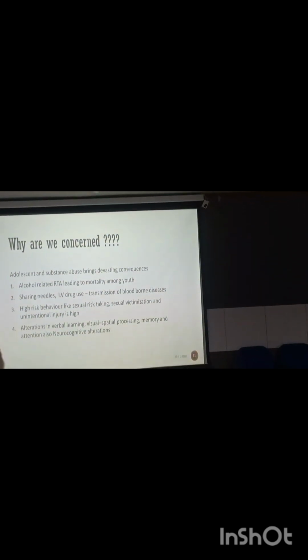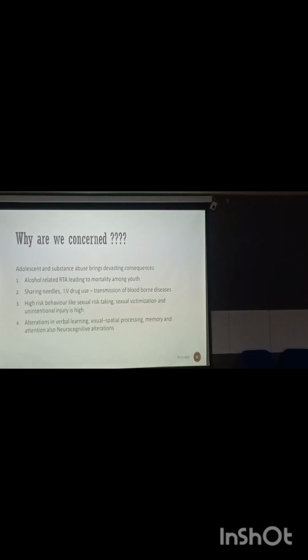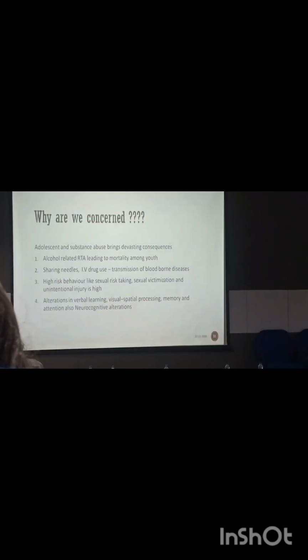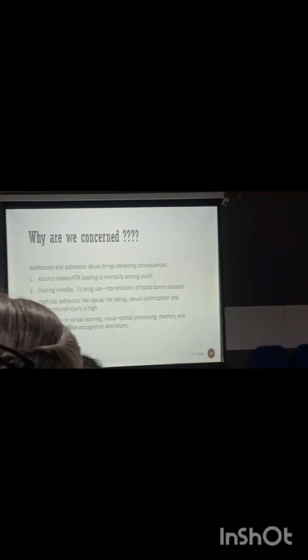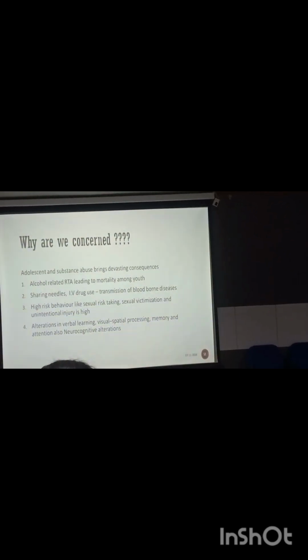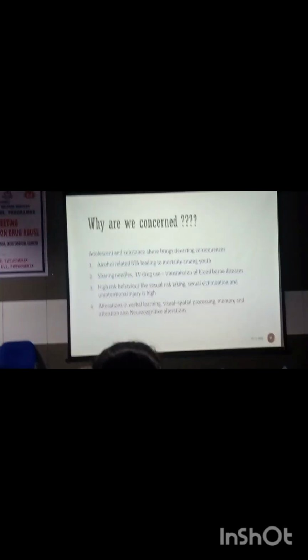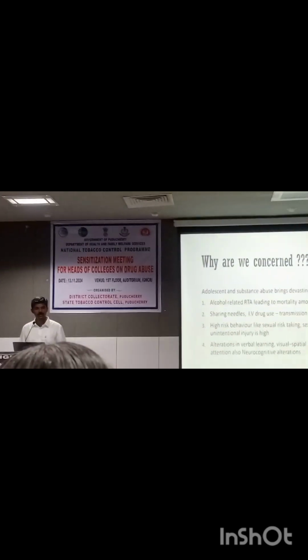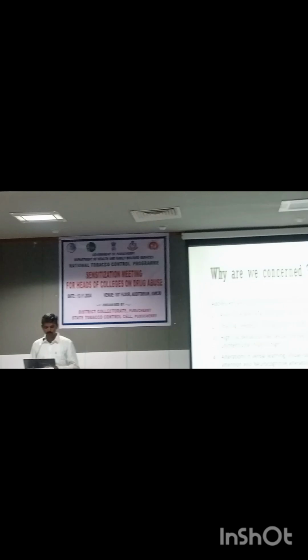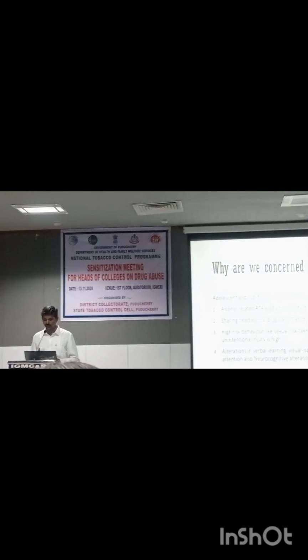So finally, why are we concerned about adolescents using these tobacco products, these substances? Alcohol-related road traffic accidents leading to sudden death among youth; sharing needles and injectables in IV drug use, transmitting many bloodborne diseases, especially HIV, hepatitis B and hepatitis C; high-risk behavior among these youth, leading to sexual risk-taking, sexual victimization, and impairments in verbal learning, visual-spatial processing, memory and attention.